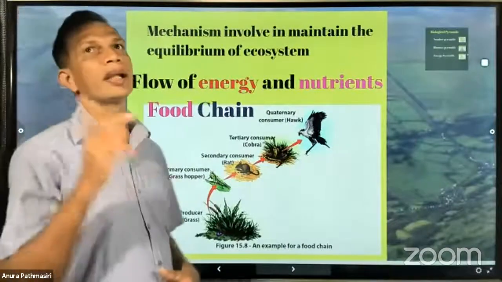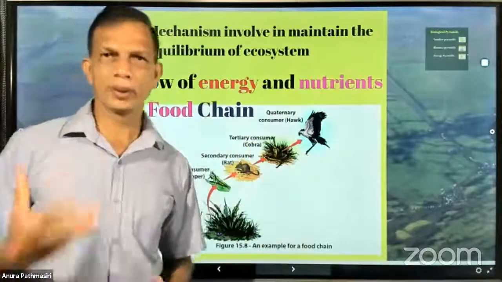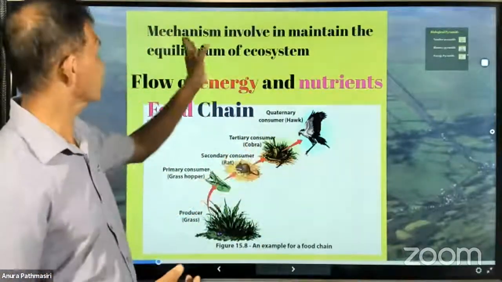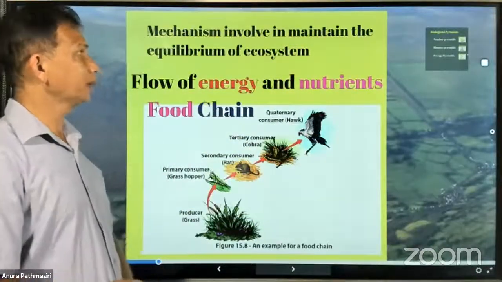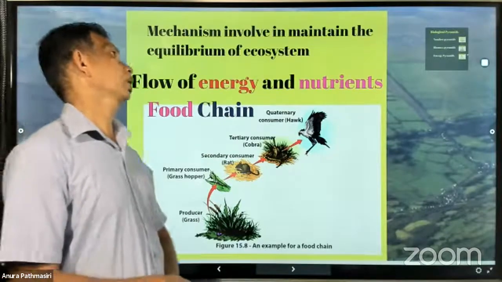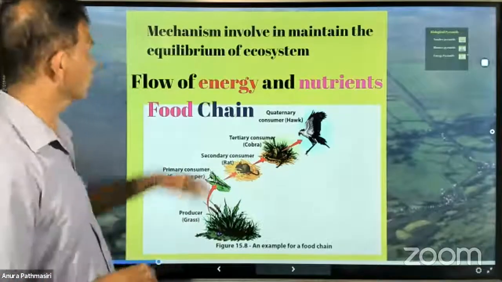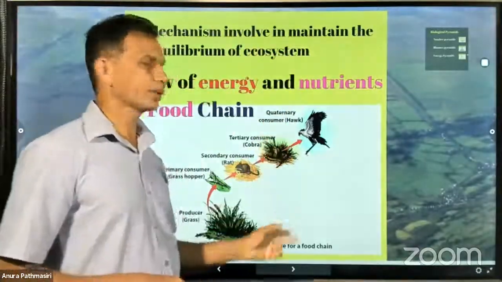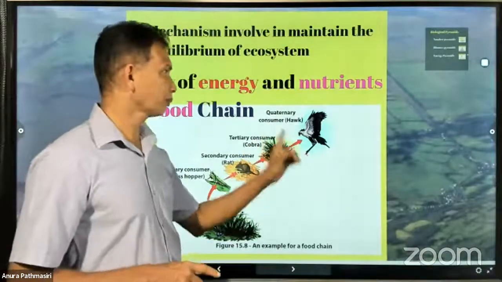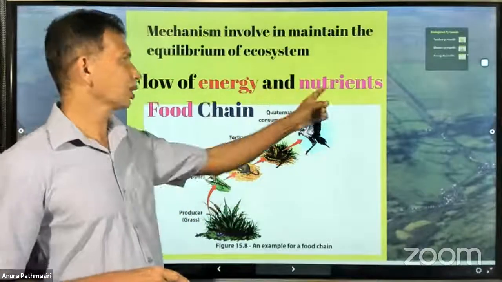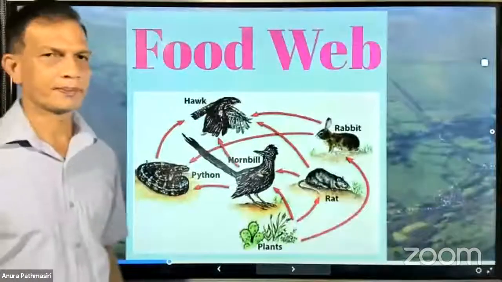So the next step after studying these individuals and then the population in detail, is to study the mechanism involved in maintaining the equilibrium of the ecosystem. Equilibrium, the balance of the ecosystem. There are different mechanisms that we want to study, like food chain and food web. Food chain is one: flow of energy and nutrients. So we have food web after studying that.